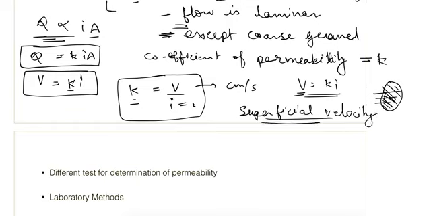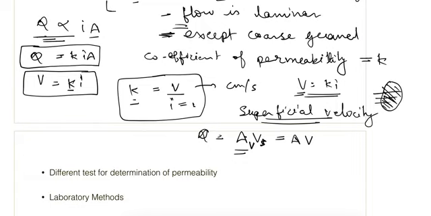Actual velocity will be, let's say, Vs. We can write from the equation of continuity that if actual velocity is Vs and area of flow is the area of pores, it will be equal to total area into the superficial velocity, because for the same discharge this condition will be fulfilled.